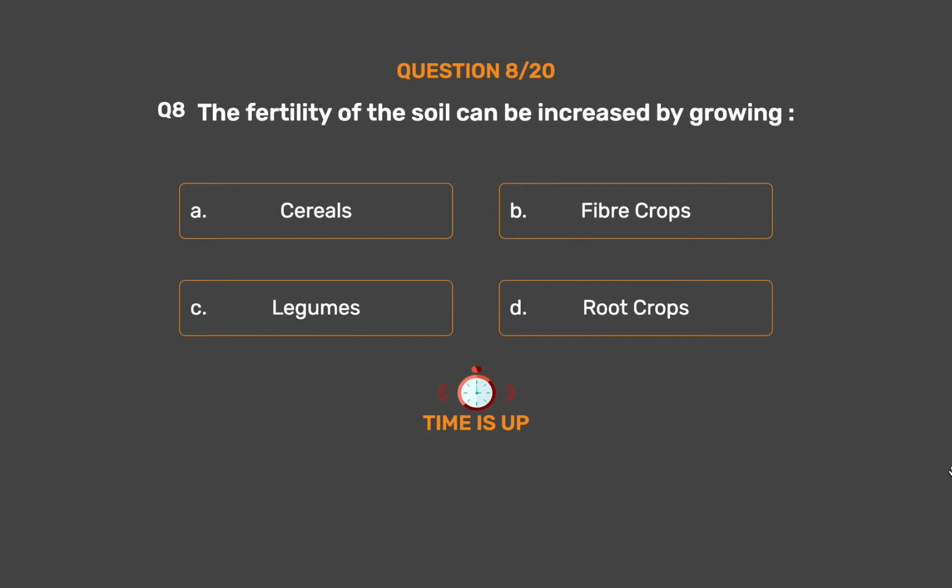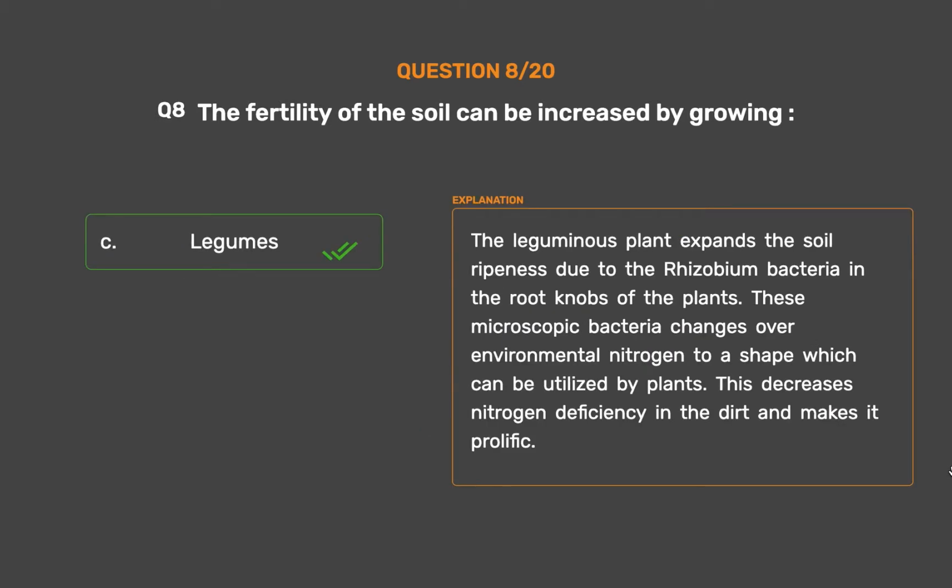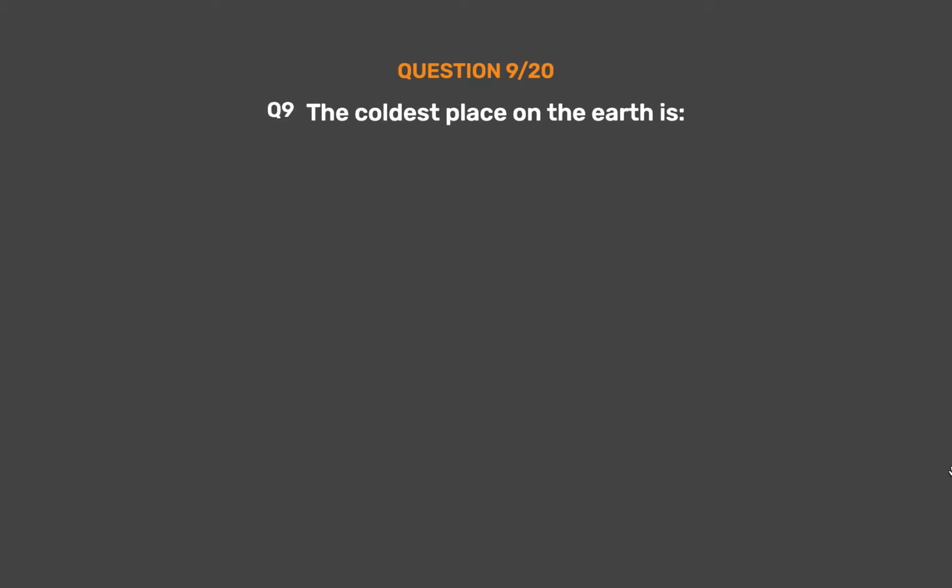The correct answer is Option C, legumes. The leguminous plant increases soil fertility due to the rhizobium bacteria in the root nodules of the plants. These microscopic bacteria convert atmospheric nitrogen to a form which can be utilized by plants. This decreases nitrogen deficiency in the soil and makes it fertile. Question number 9. The coldest place on the earth is Option A,